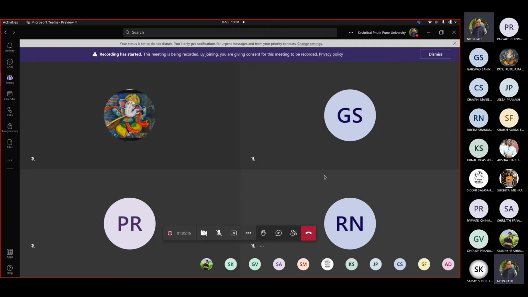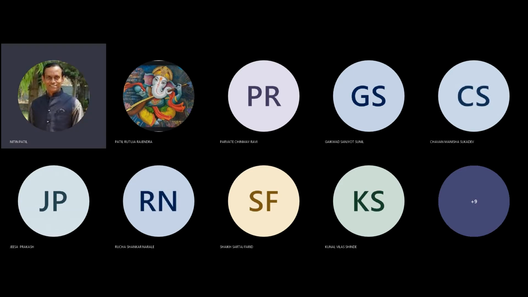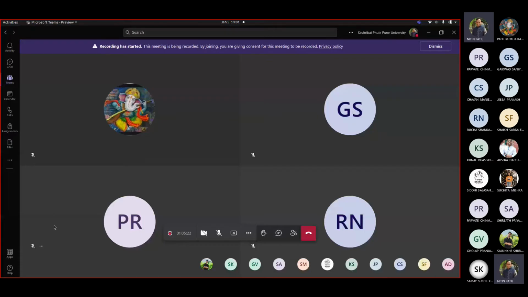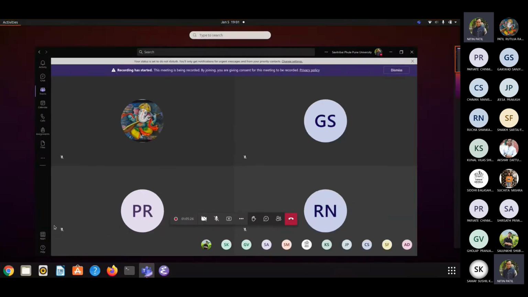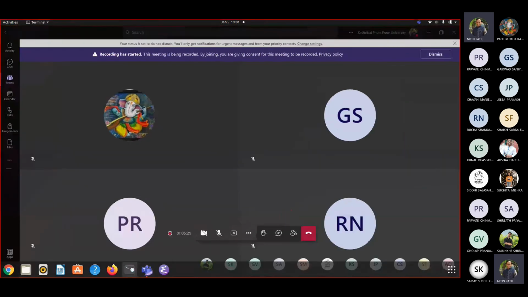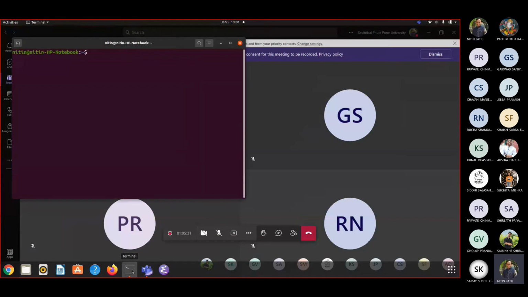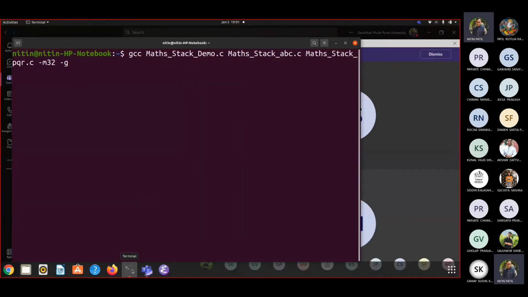Now, one thing I missed to show. Let me show that part too. I was talking about frame, na? Stack frame. Whatever that #0, #1 was shown, it was a stack frame. But the code which is responsible to generate that stack frame, let me show you that.